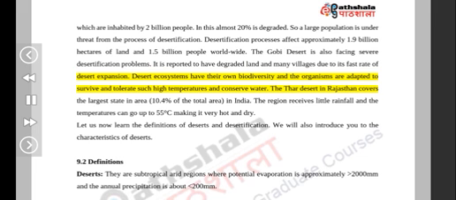Desert ecosystems have their own biodiversity and the organisms are adapted to survive and tolerate such high temperatures and conserve water. The Thar Desert in Rajasthan covers the largest state in area, 10.4% of the total area, in India. The region receives little rainfall and the temperatures can go up to 55 degrees Celsius, making it very hot and dry. Let us now learn the definitions of deserts and desertification. We will also introduce you to the characteristics of deserts.